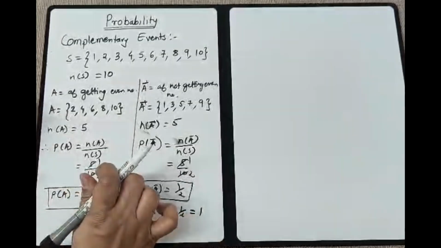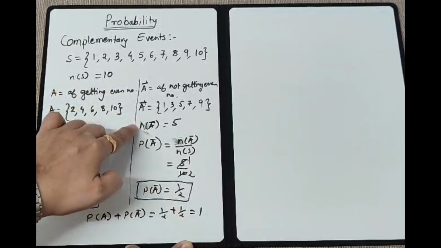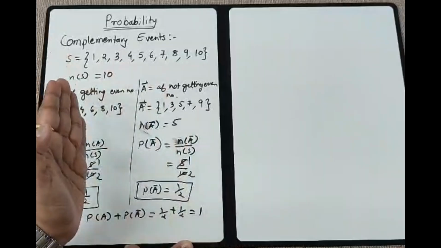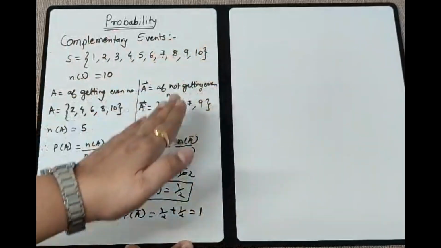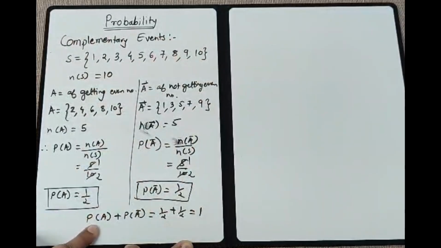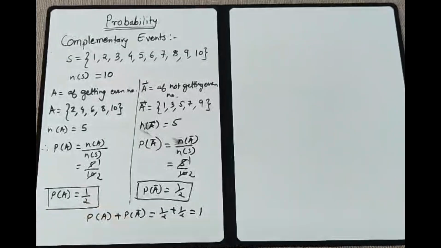So this A event is a simple event and A bar is its complementary event. The elements left out from event A, the event of what remains, we will call it complementary event. So the probability of a plain event and the probability of its complementary event always add up to 1. So you should remember one thing, P of A plus P of A bar, if you do, it is always 1.